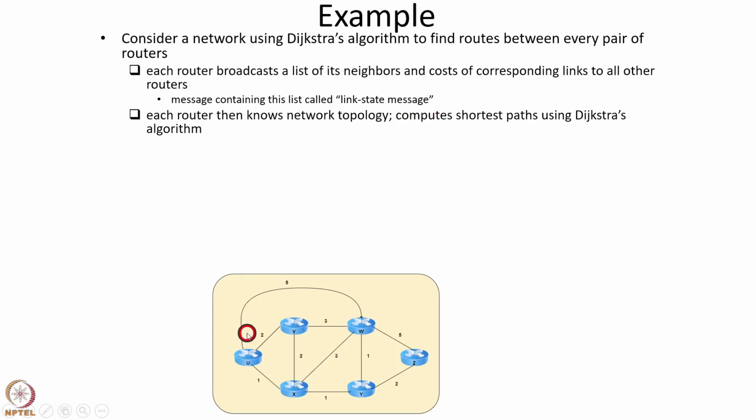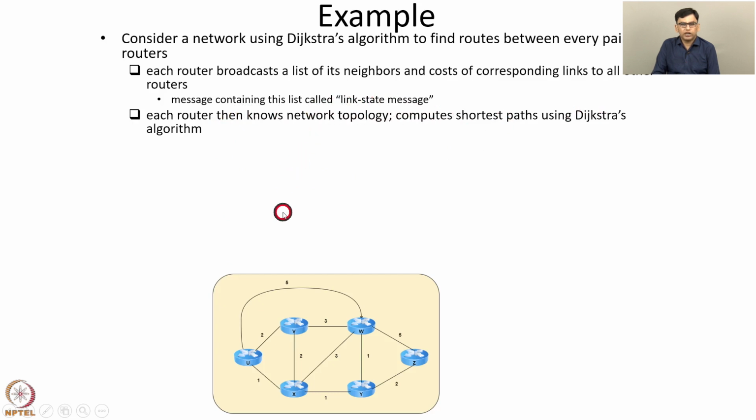For example, this router U creates a list which says that its neighbors are V, X and W, and the costs of the corresponding links are 2, 1 and 5. Each router creates such a list and sends this list to all the other routers in the network. The message containing this list is called a link state message.